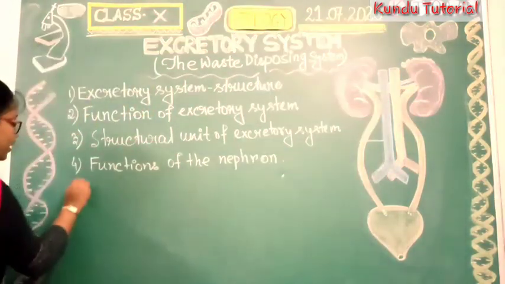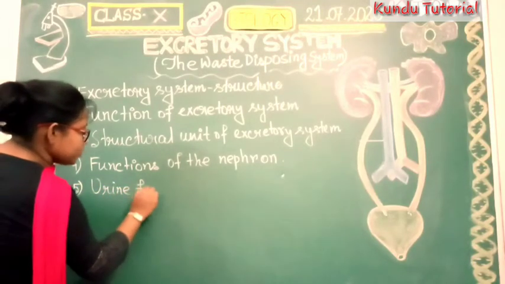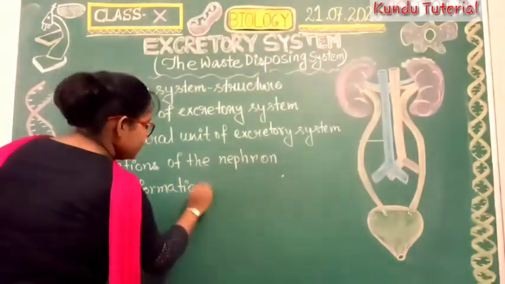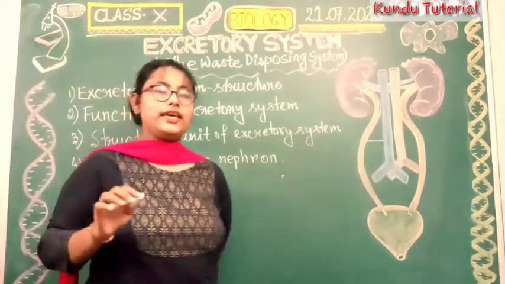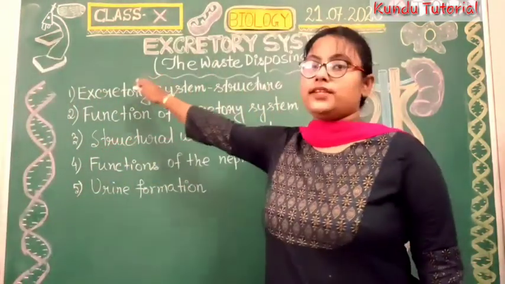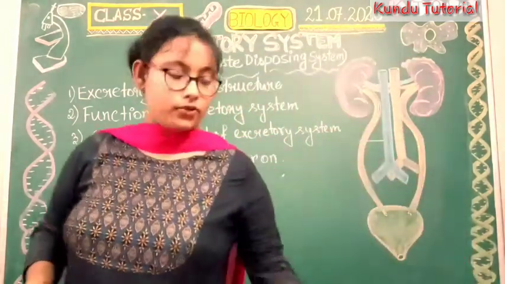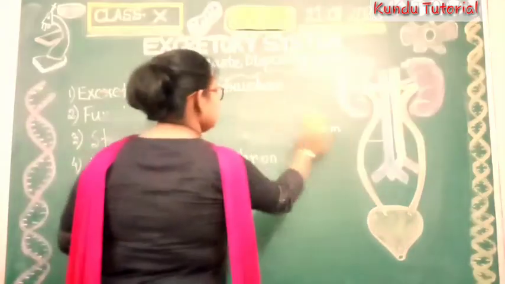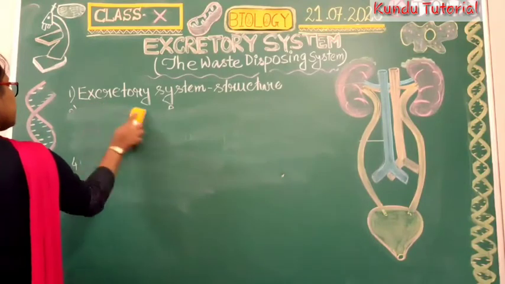So point number 5, the urine formation. How it will occur in the human body we have to study. So these are the 5 points you have to learn. Okay, so next we are going to discuss the excretory system structure and the function. So today we will discuss the structure.